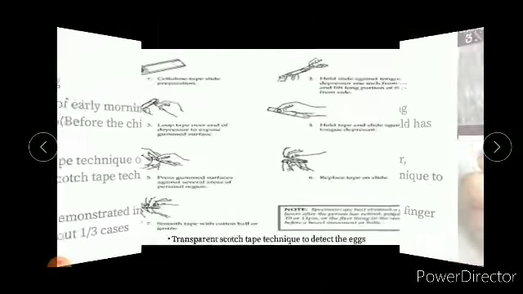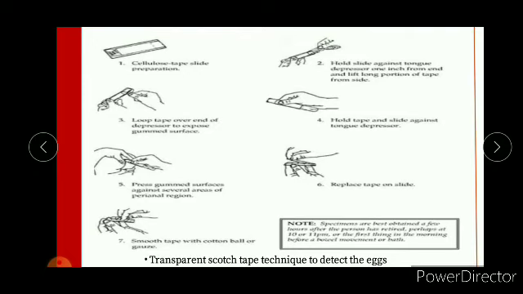Okay, so here is the basic structure of how the scotch tape technique is performed. First of all, the cellulose tape spiral is prepared, then the slide is held against the tongue depressor 1 inch from the end and the tape is lifted along the position from the side, and then the tape is looped over the end of the depressor to expose the gum surface. Then hold the tape and slide against the tongue depressor, and then press the gum surfaces against several areas of the perianal region, and then replace the tape on the slide and smooth the tape with a cotton ball and gauze.